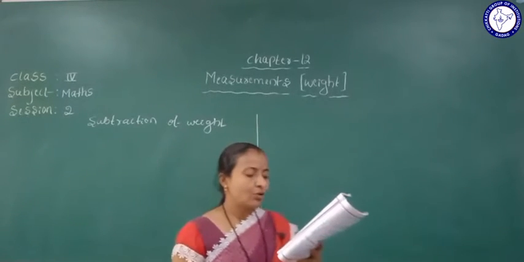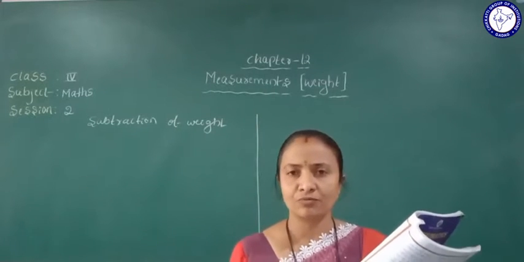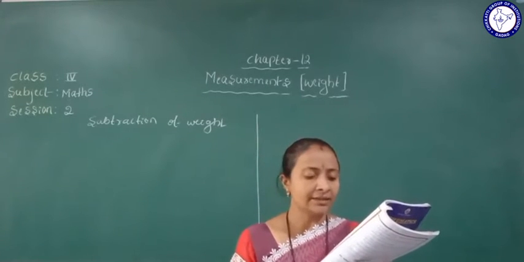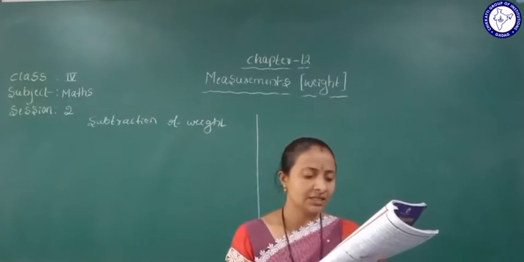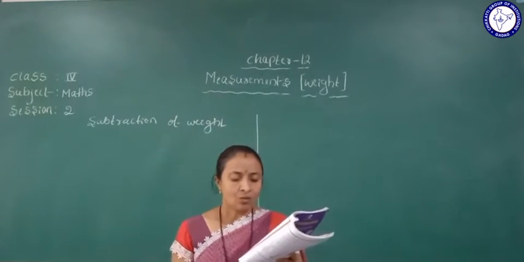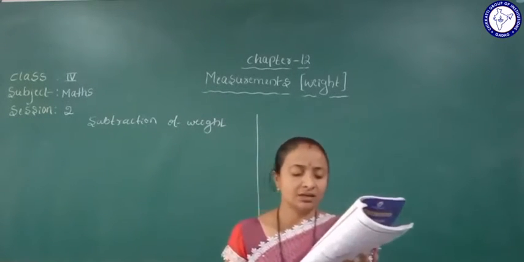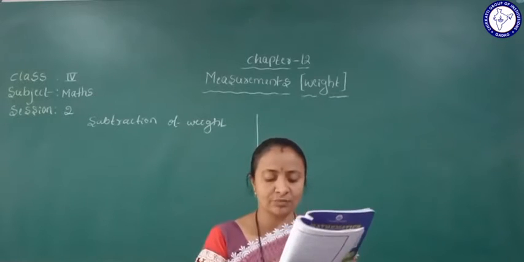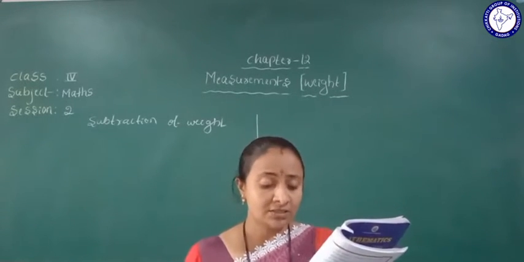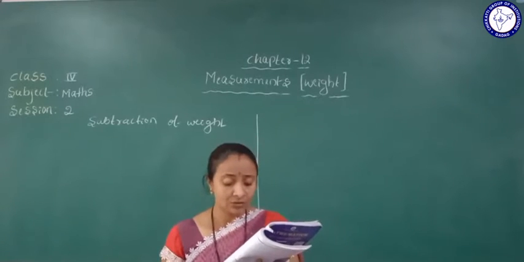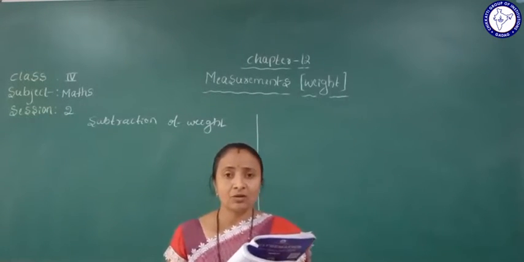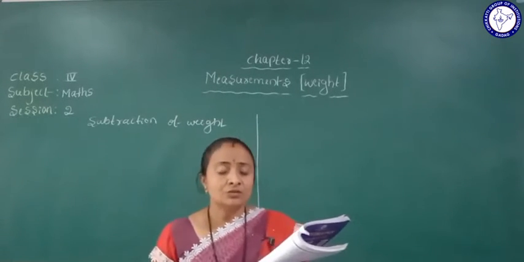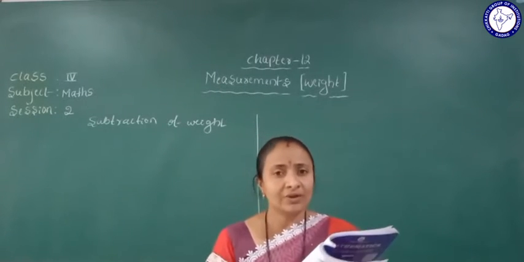Rani bought 5 kg 500 gram of wheat from a cooperative society, and it was observed that a small quantity of wheat was leaked out from the bag. What is the weight of the wheat leaked out? How to find this? Is it possible to collect the wheat which is leaked out and find its weight? Can we find from where that wheat is leaked? We can't find that. So we will not collect it. Then what will we do?